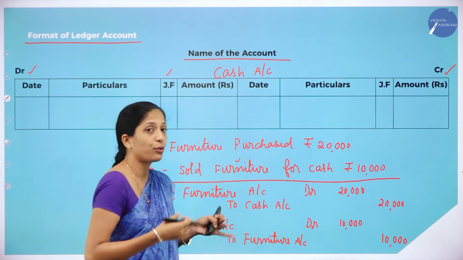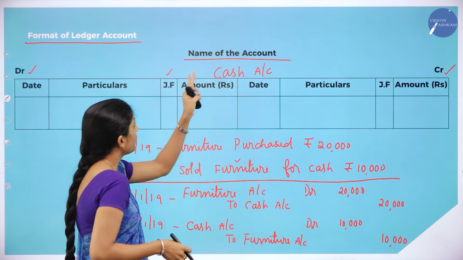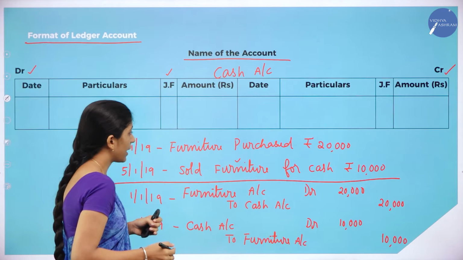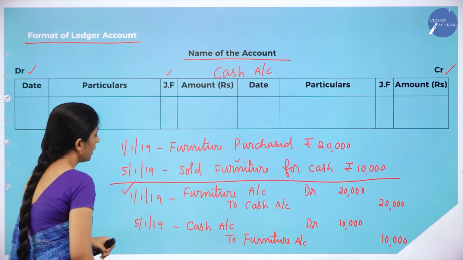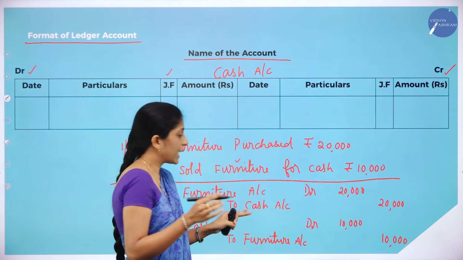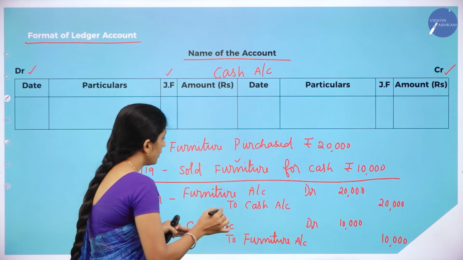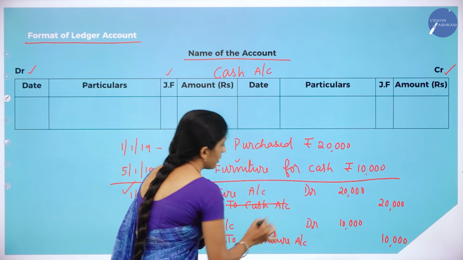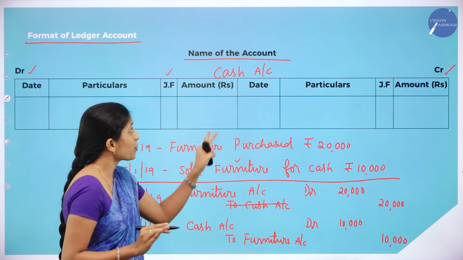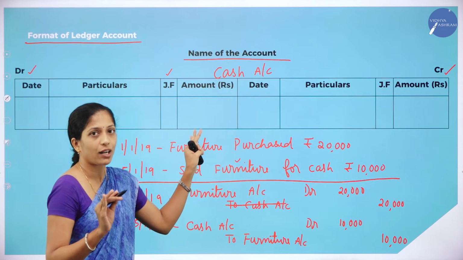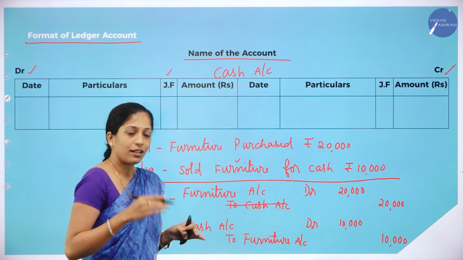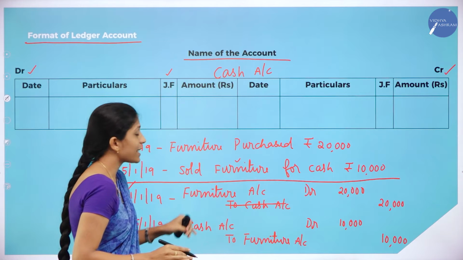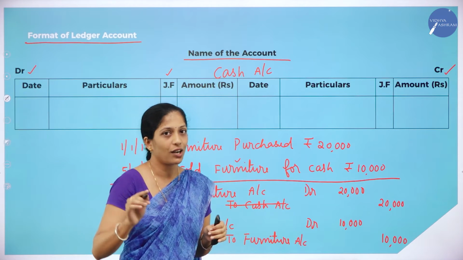Now I will tell you how to record this transaction. Now we are preparing cash account, right? Now see the first transaction. Remember that we are preparing cash account. Since we are preparing cash account, we are not recording that cash account in cash account. Clear? So we delete that cash account. So what is remaining, but don't put scratches in your answers.